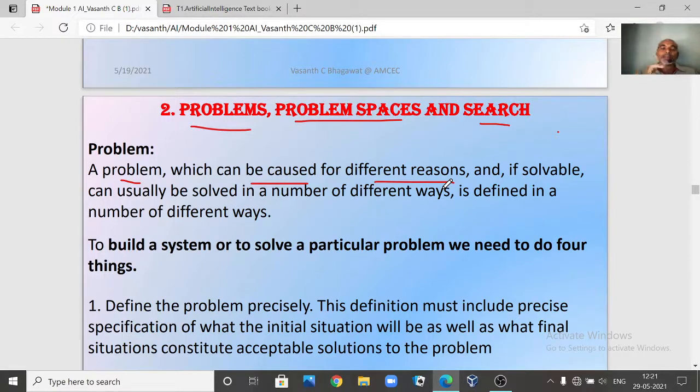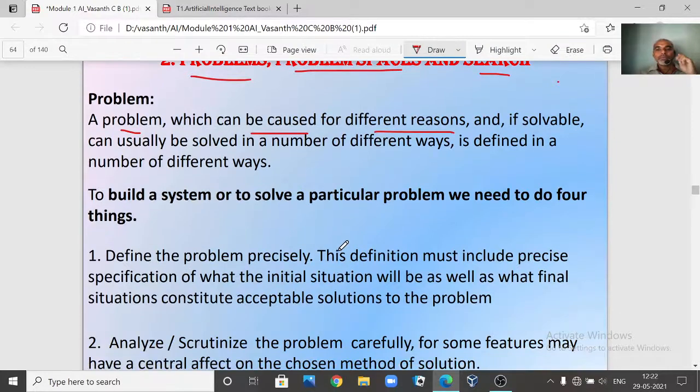So in AI, when you are going to build a system to try to solve a particular problem, we say that we need four important things, or there are four steps in which you can solve a problem if you want to build an AI system. Just like how we human beings solve a problem, here also we need the four steps. So what is the first one?